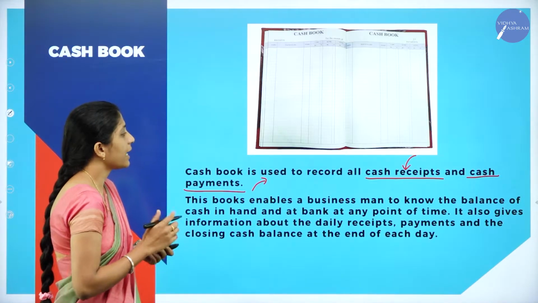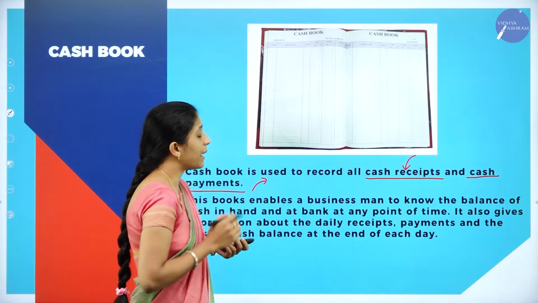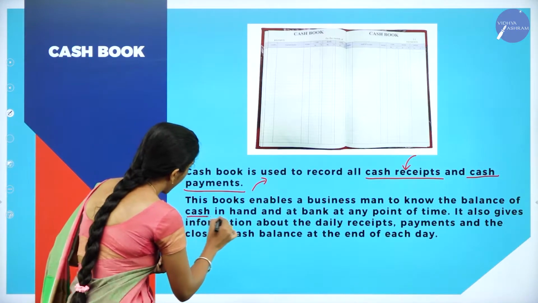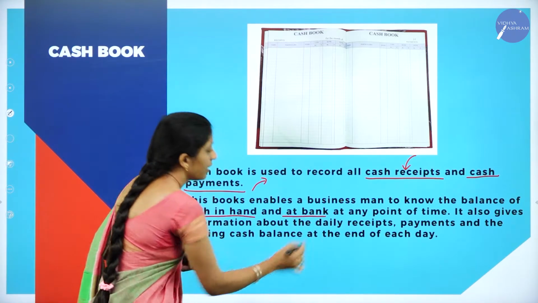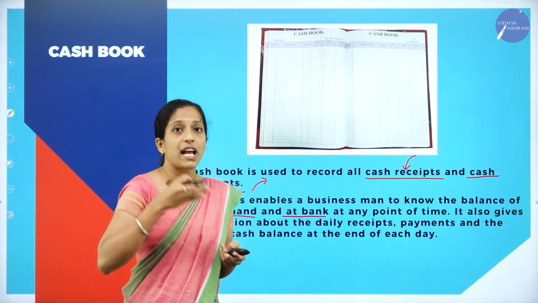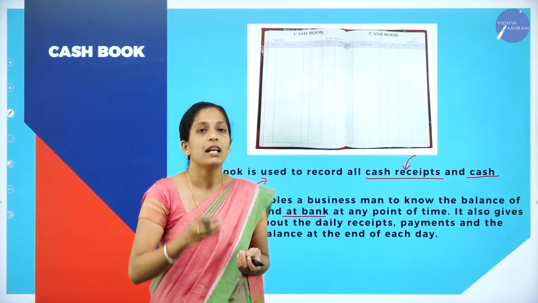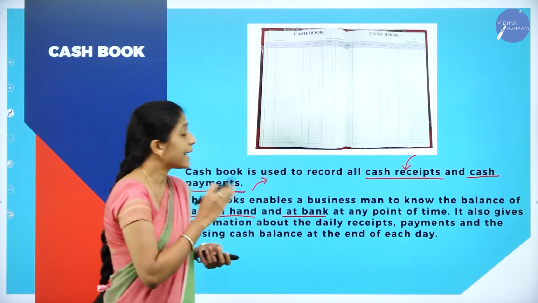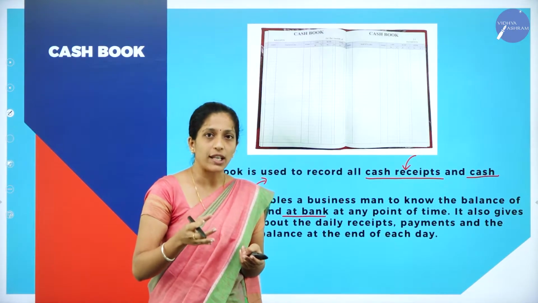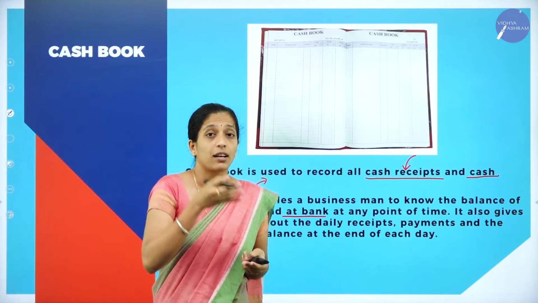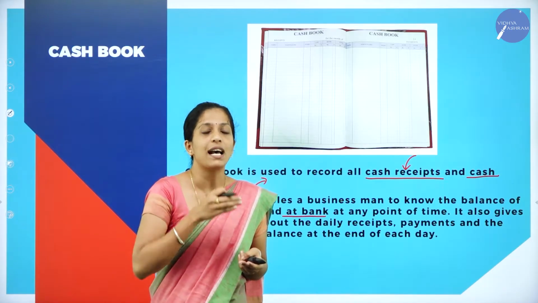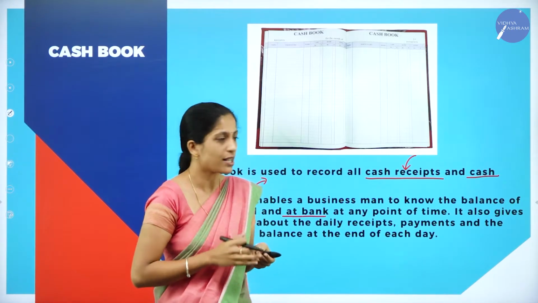So why are we preparing cash book? This book enables a businessman to know the balance of cash in hand and cash at bank. In order to know that, we are going to prepare cash book. Whenever we check our cash book at any point of time, we will come to know the balance of cash in hand and cash at bank.